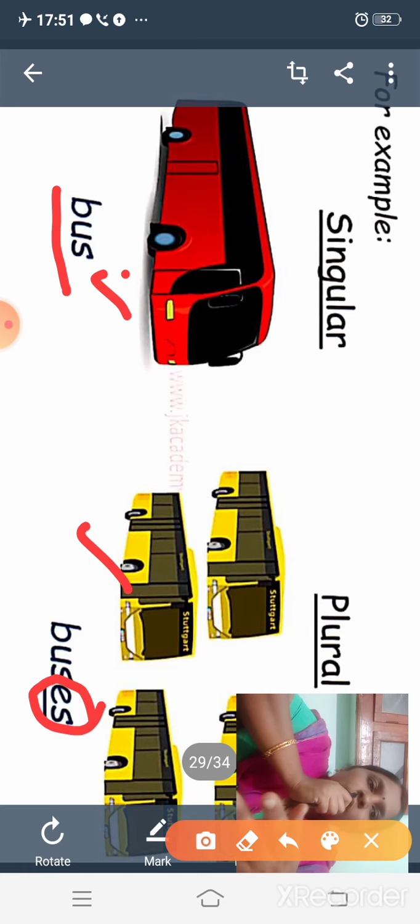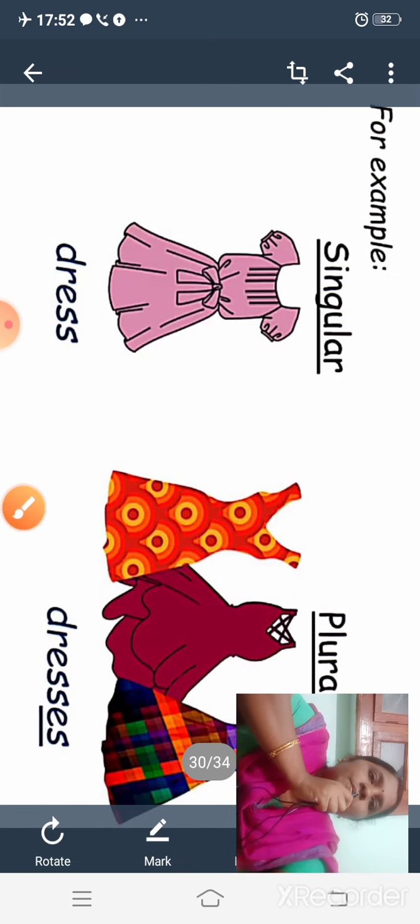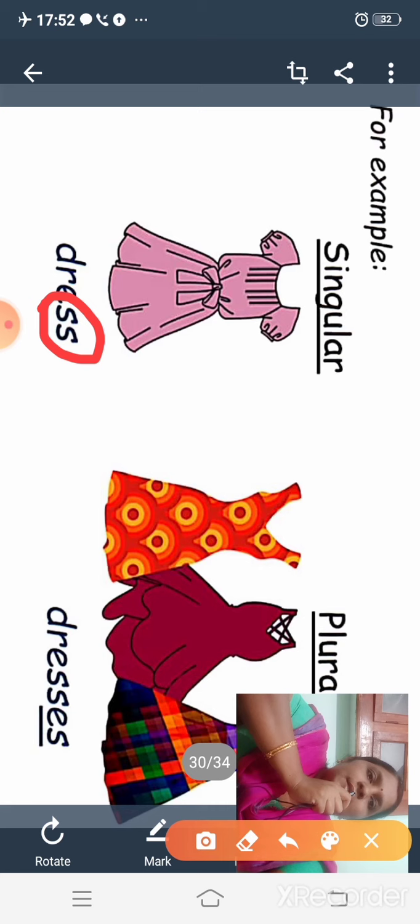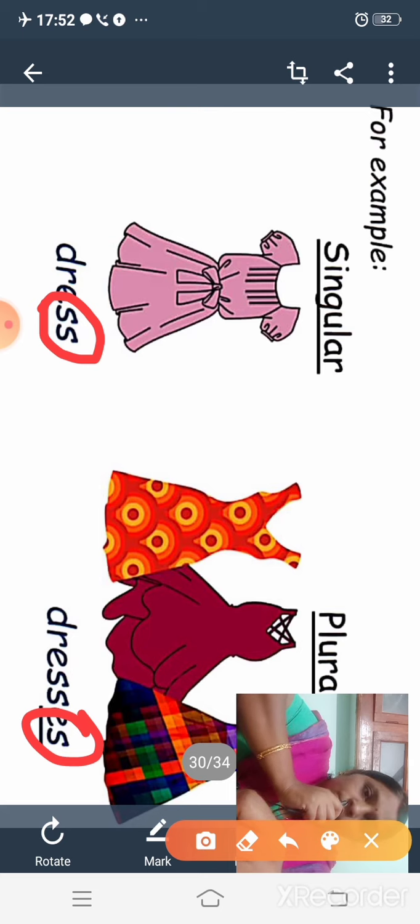So if a word ends with the letter S, we have to add es at the end of this word to make it into a plural form. Then look at this word, dress. Dresses. This word ends with ss, and here we added es to make it into plural form.